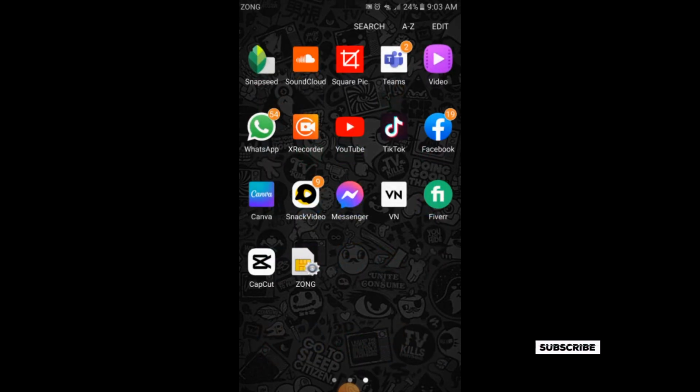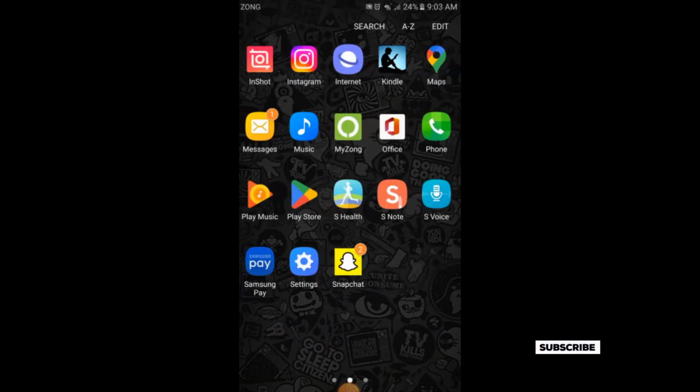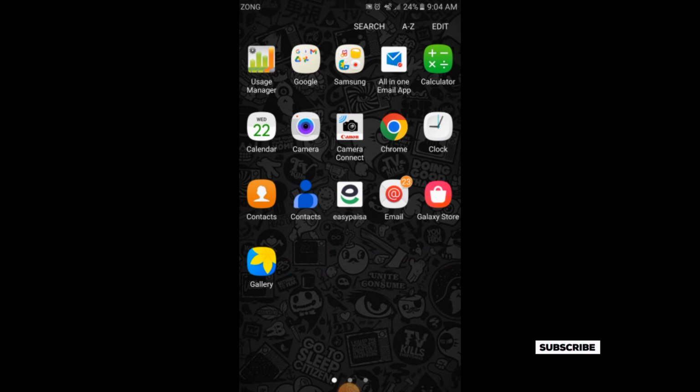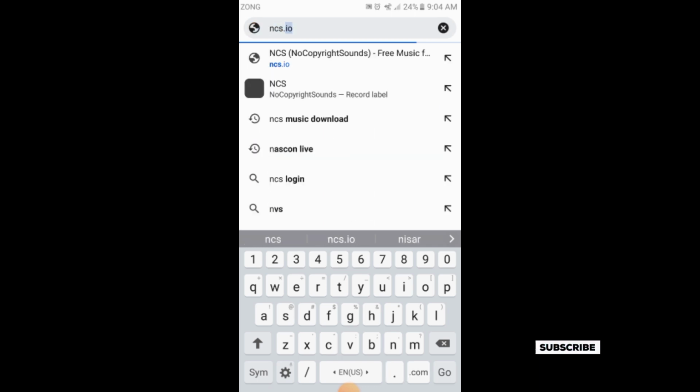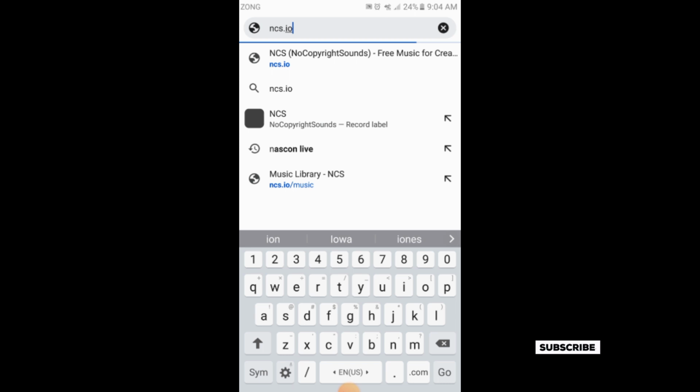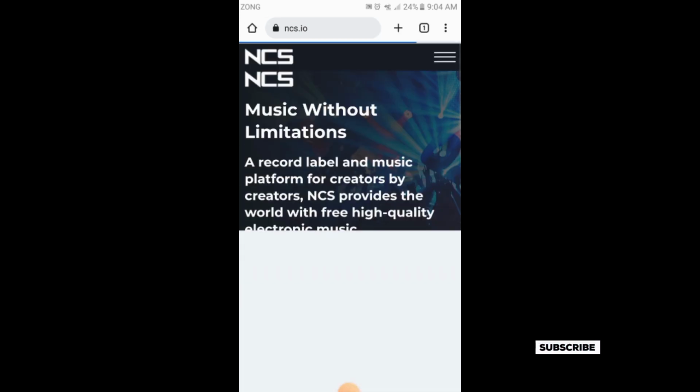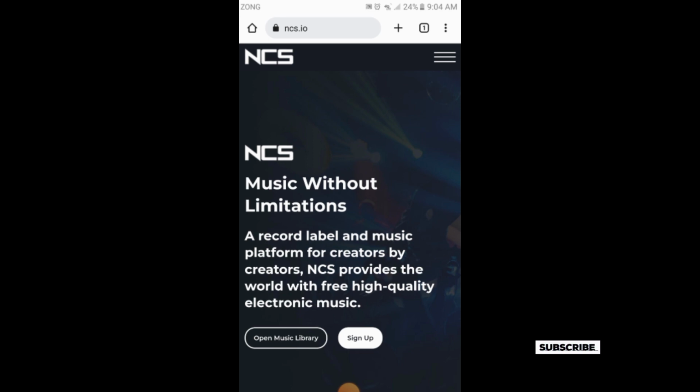What you need to do is go to your Google Chrome application. At the top you will simply write ncs.io and tap on go. The site will open. This is the main site of non-copyright sounds where you can easily download. You will simply tap on open music library.